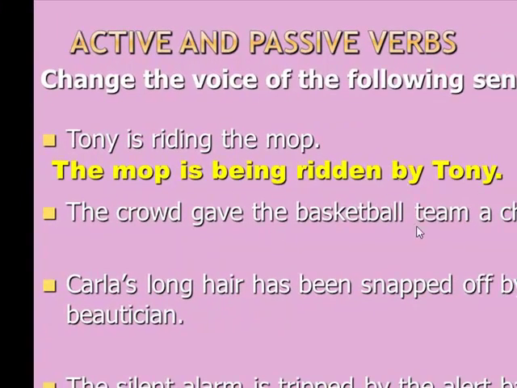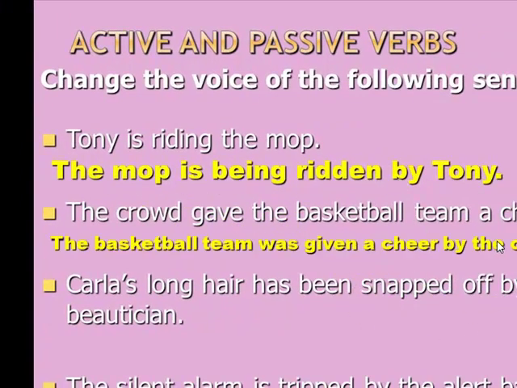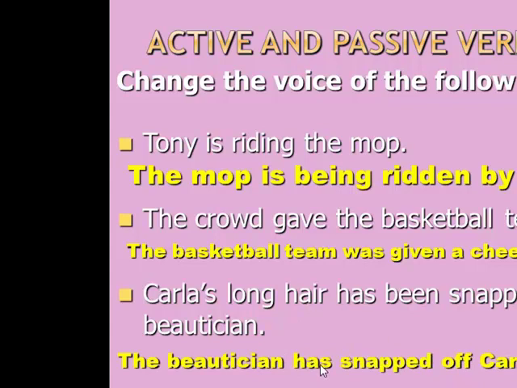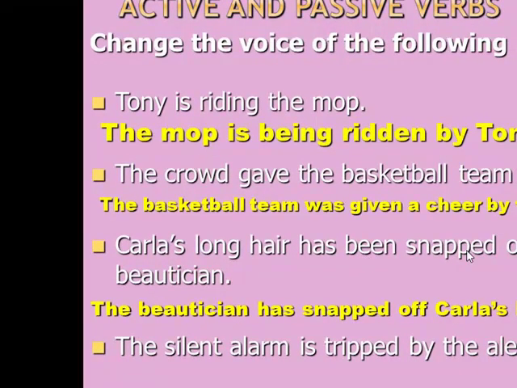The crowd gave the basketball team a cheer. So here we need to say the basketball team was given a cheer by the crowd. Here, gave is in the past simple. The verb to be in the past simple was, and the past participle of the main verb, given. Has been snapped. Okay, the partition is singular, so I will use has as it is. I don't need been because we're moving to the active again. I need just the past participle of the verb snapped, has snapped.